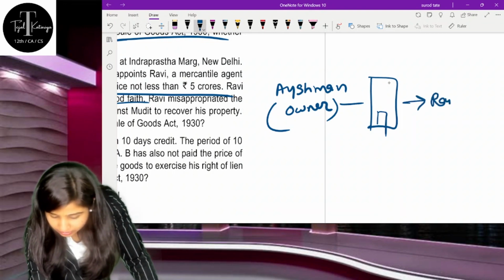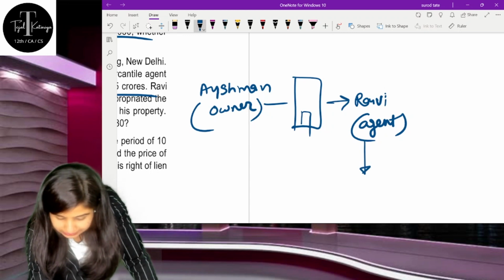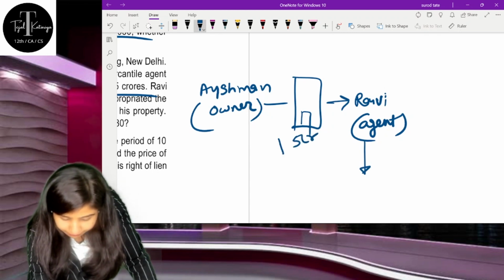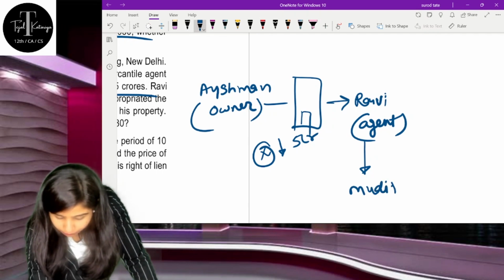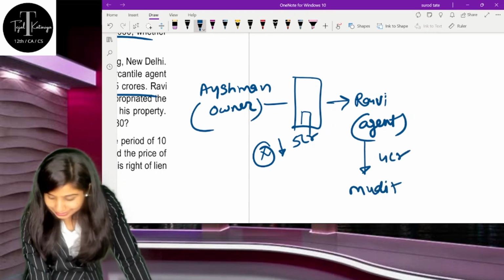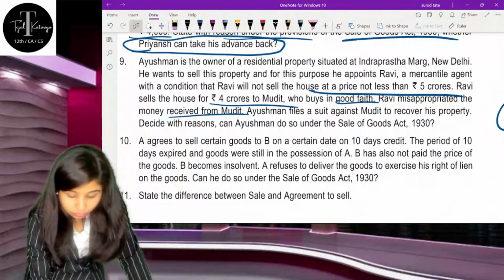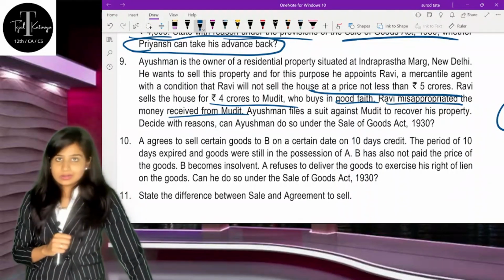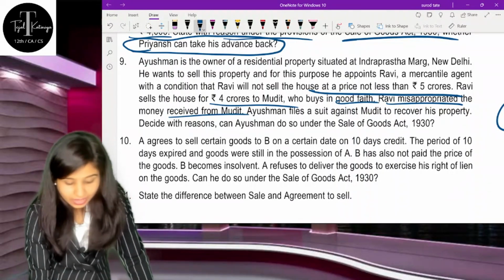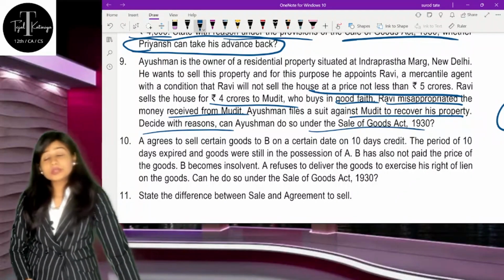He is saying to Mr. Ravi, who is the agent, that this building should not be sold for less than 5 crore. But now he is selling this to Mr. Mudit for rupees 4 crore. Now what will happen? Mr. Mudit is getting it for 4 crore, and Mr. Ravi misappropriated this money also. Whatever 4 crore he got, he misappropriated. Ayushman files a suit against Mudit to recover the property also, according to the Sale of Goods Act.